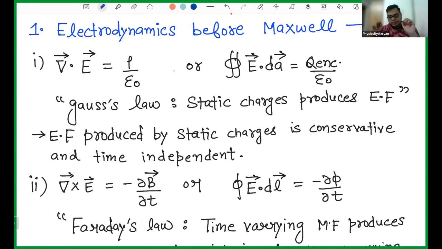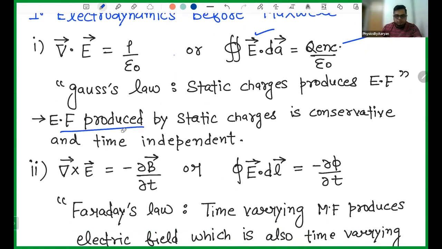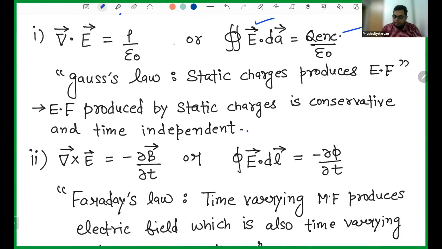The very basic statement of Gauss law is that static charges produce electric field. Because if you have charge, you have electric field. That is what Gauss is trying to say. He has put it in much fancier words, and he has given a way to calculate this electric field. But the basic statement is that static charges will produce an electric field, and the electric field produced by static charges is always conservative in nature, and it is also time independent.